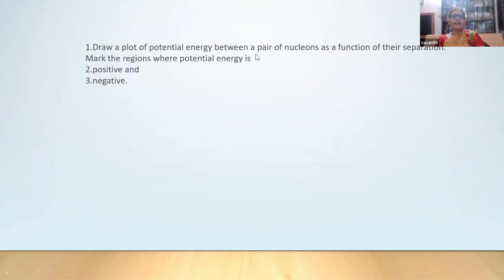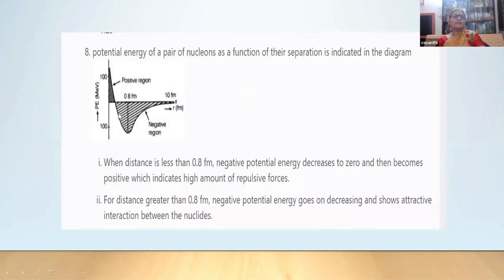Draw a plot of potential energy, because the binding energy curve is not there. I think they may ask the potential energy between a pair of nucleons as a function of distance. Mark the region where potential energy is positive or negative. Whenever they are plotting the graph, definitely the potential energy should be in MeV, and the distance should be in Fermi.